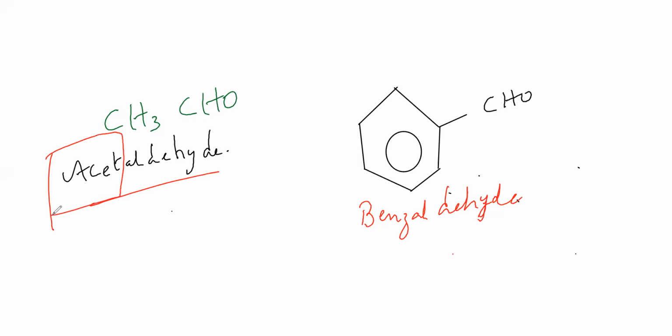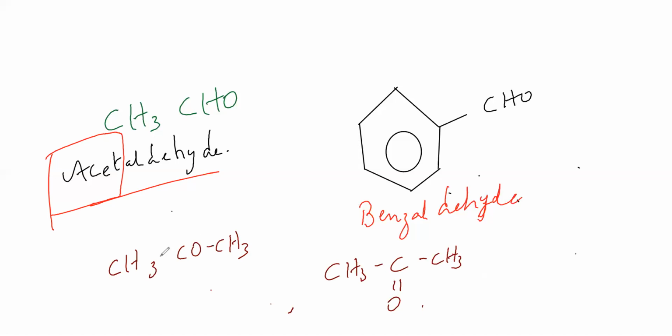So I'm going to name one more thing. The ketone, I'll just name it for you. CH3, CO, CH3. Or else you can just write CH3, C double bond O, CH3. Even this is also correct. Whichever you feel like, you can do it.